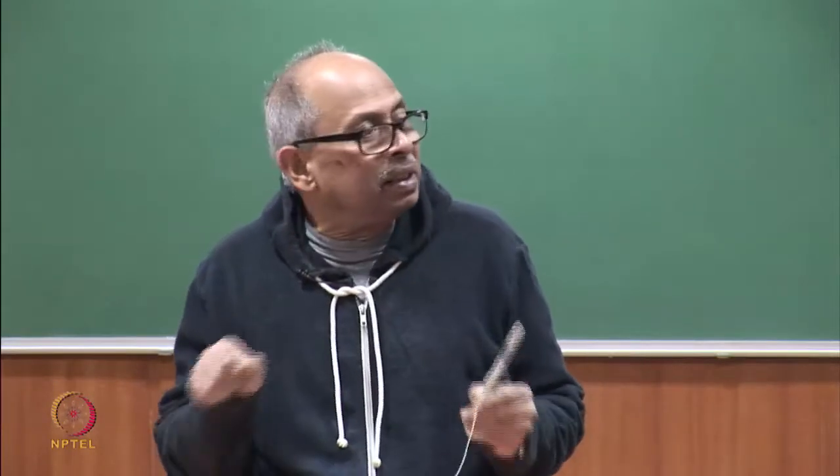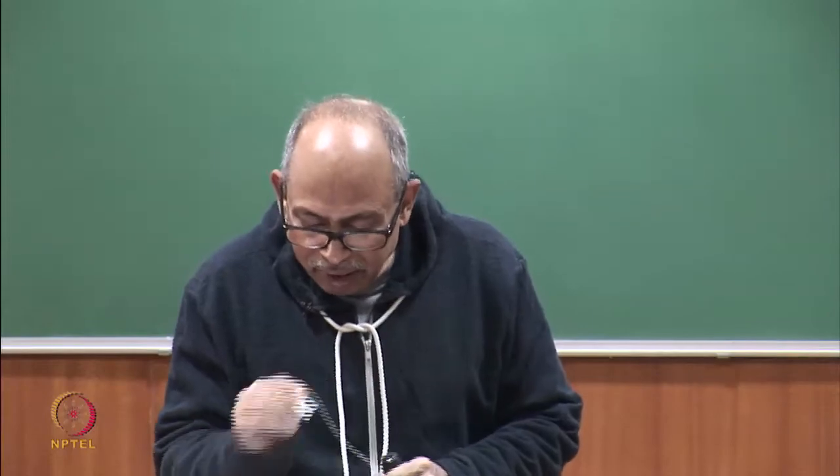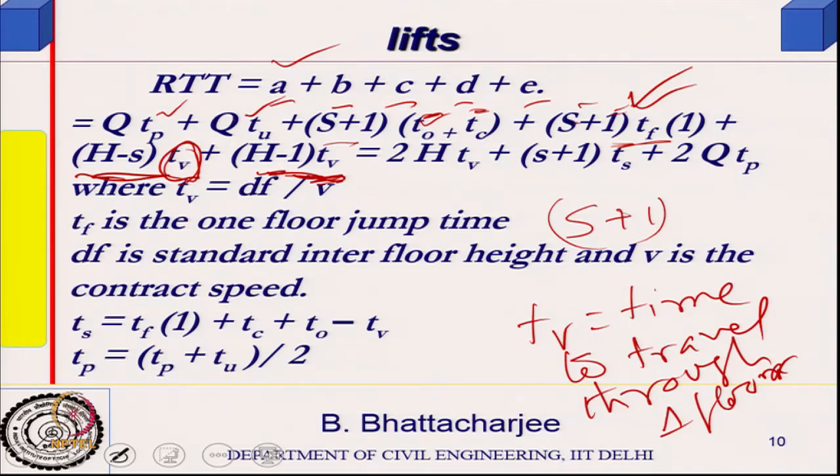So, ground floor acceleration and retardation is taken care of here, because I have taken Tf. Therefore, it should be (h minus 1) Tb and (h minus S) Tb, because while coming down it will come down straight. So, my round trip time will be the summation of all this.